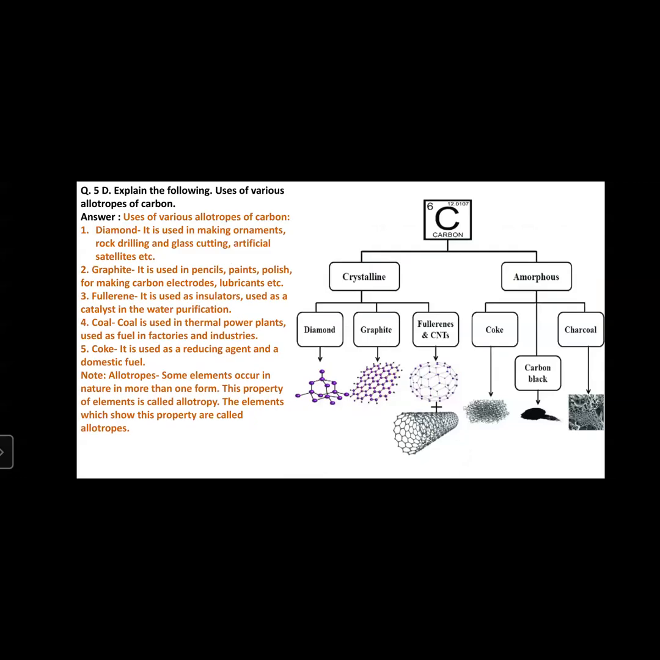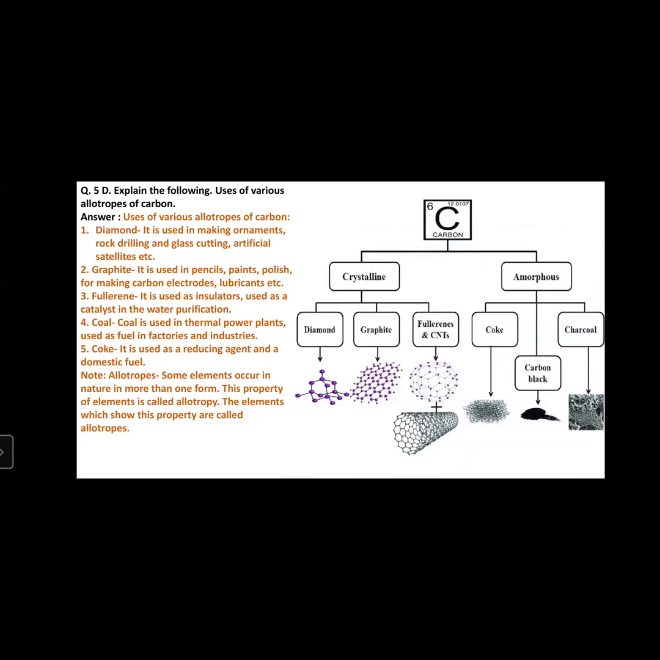Next question, question number 5D. Explain the following uses of various allotropes of carbon. Answer: various allotropes of carbon and their uses. First, uses of various allotropes of carbon. First one is diamond. Diamond is an allotrope of carbon.